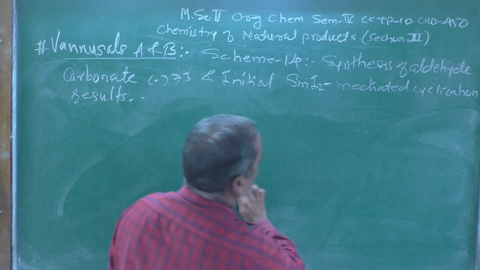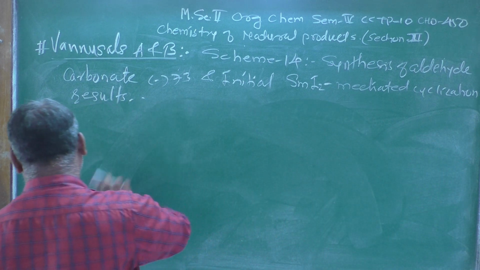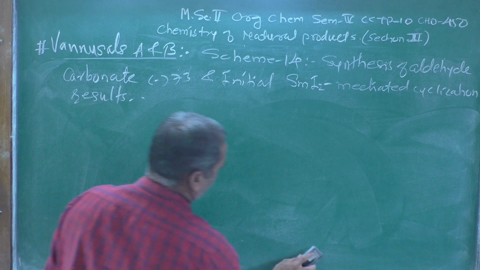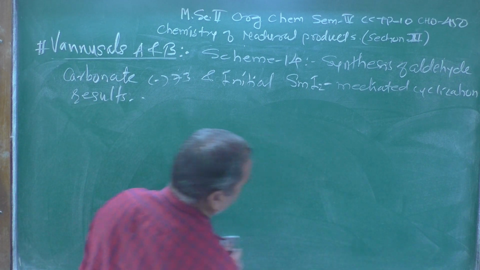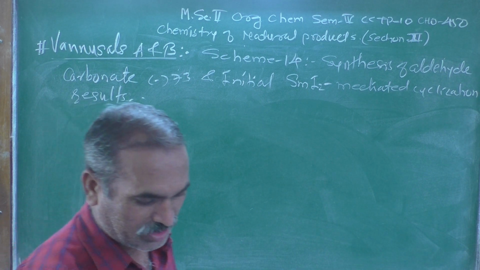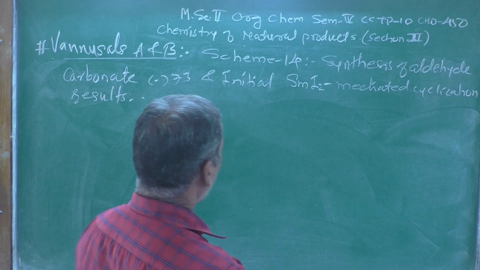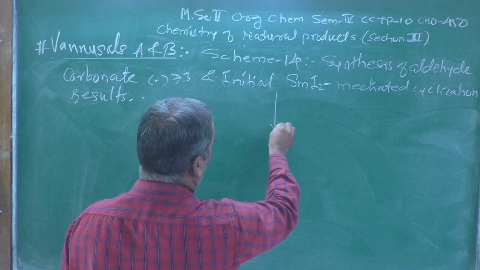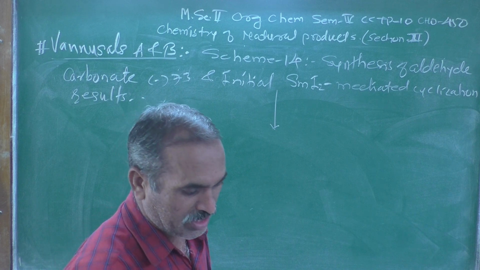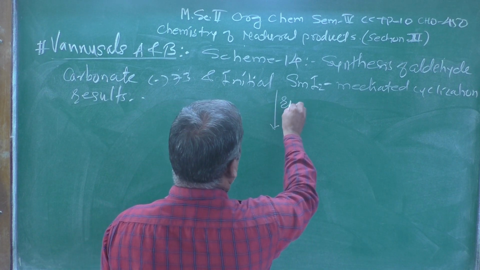Observe these structures carefully, and don't miss the continuity. I am showing the arrow here, and on that arrow, ring rupture.